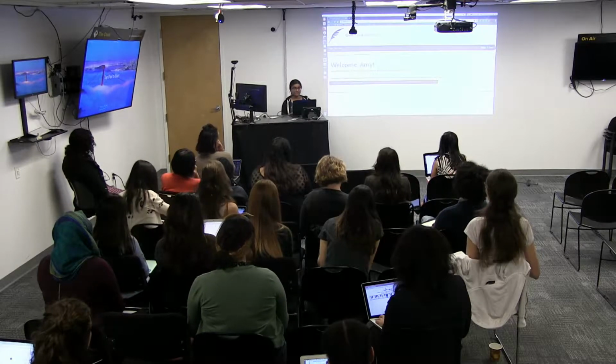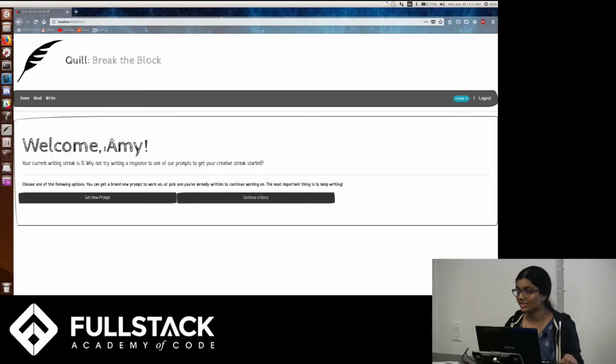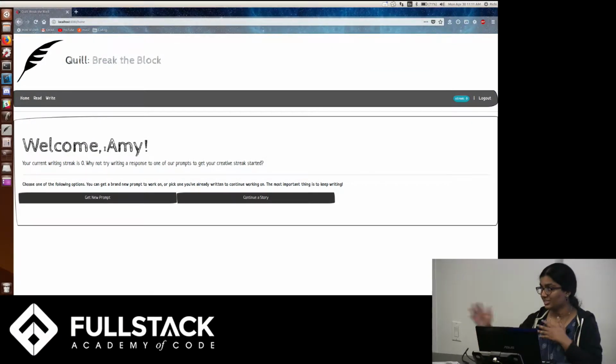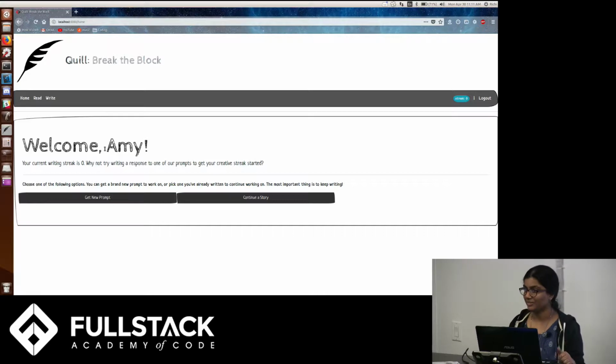Quill is an app for people that want to get into a habit of writing every single day, or for writers that are stuck in a rut. Hence the tagline, "Break the block," being writer's block.